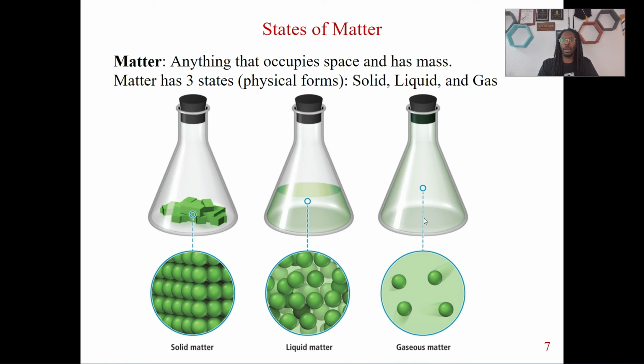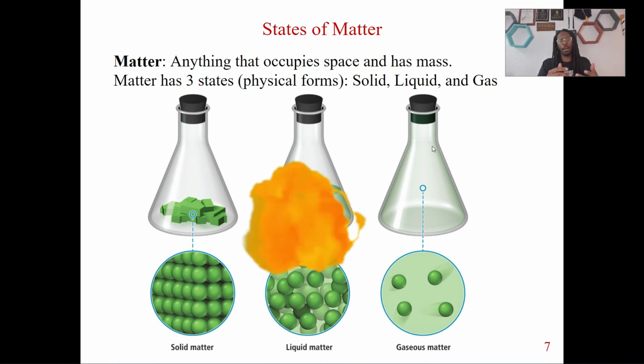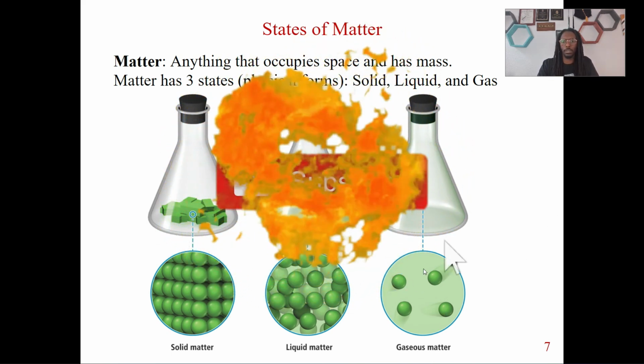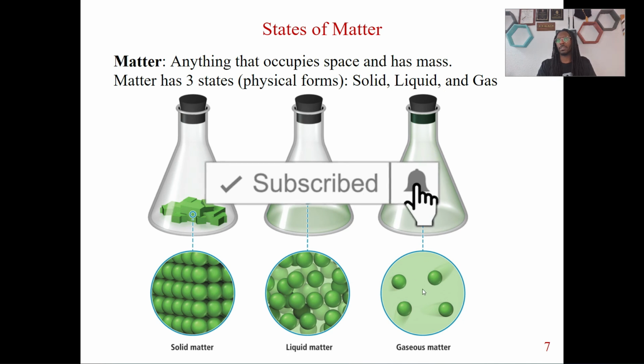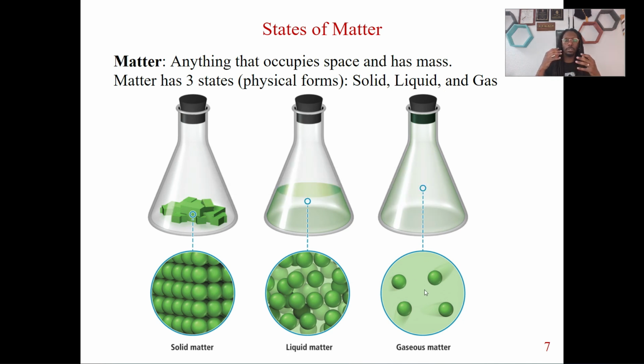So we see here this gas matter has taken the shape of this entire Erlenmeyer flask, as well as the volume of the entire Erlenmeyer flask. How are gases able to do that? Go on that micro level. It's all about those particles that we cannot see, explaining everything that we do see.